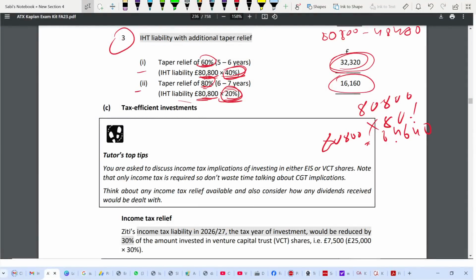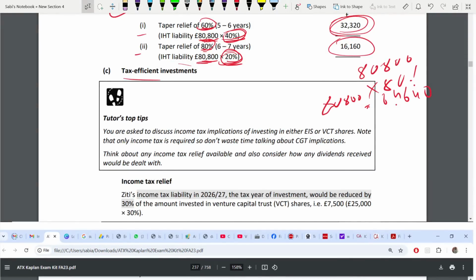Now you can relax, take a deep breath. We are in C and D, tax efficient investment and ethics, the last part. So C is tax efficient investment. You have to discuss EIS or VCT. Do not waste your time talking about CGT because the question already asked income tax. When the question specifically tells you income tax, it is income tax. When the question says taxes, all taxes, then you have to talk about income tax, IHT, CGT, all those taxes. You can even talk about income tax relief also if it's available, and if you are receiving any dividend under the schemes, how it will be dealt.